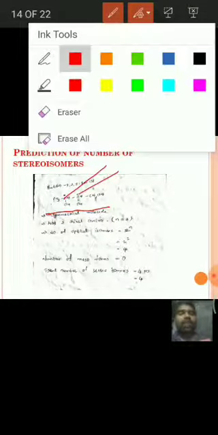In that 4 carbons, the 2 carbons are chiral in nature, or it is having 2 chiral carbon atoms, and moreover the molecule is unsymmetrical. Means this is an unsymmetrical molecule.